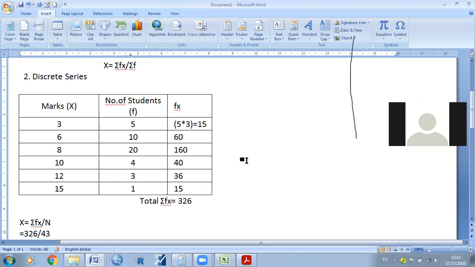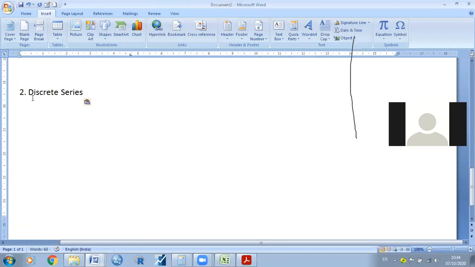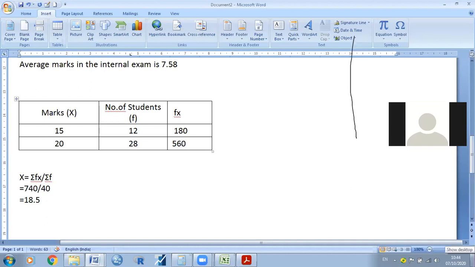So for example, next one, continuous series. How will the continuous series data come? For example, if you take